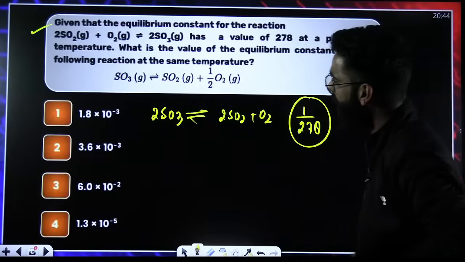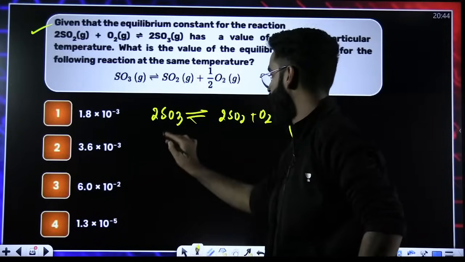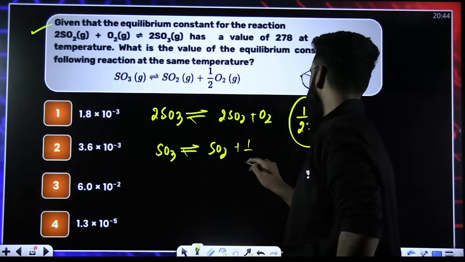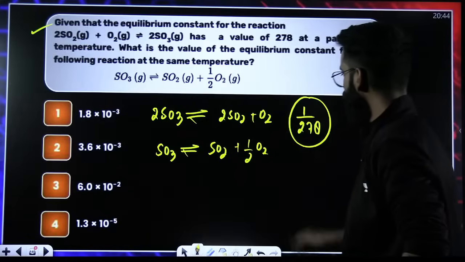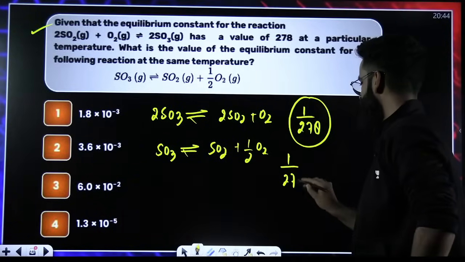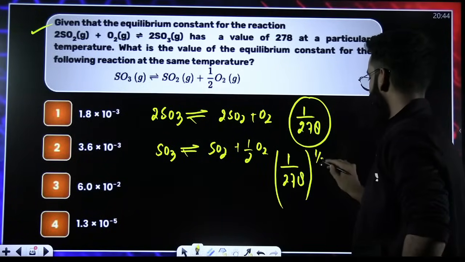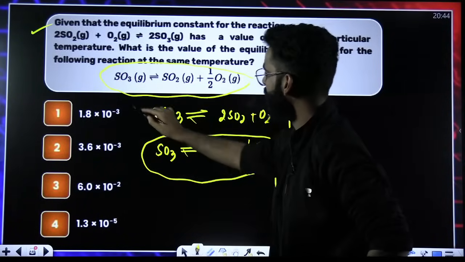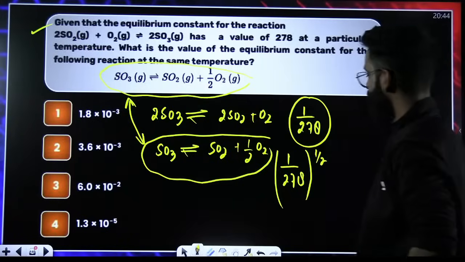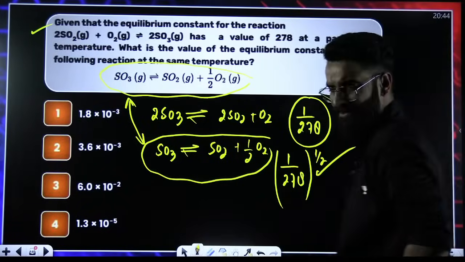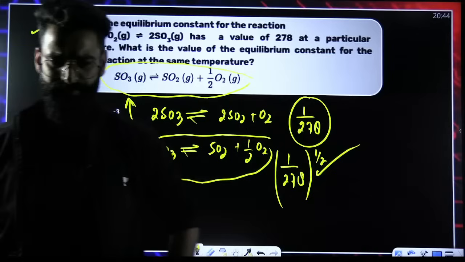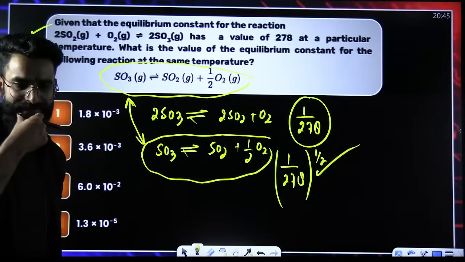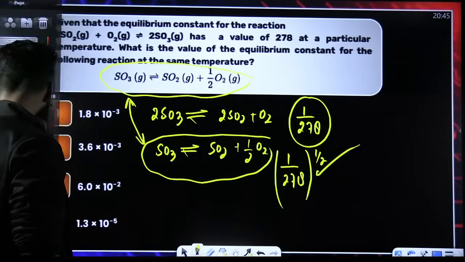Correct? Now, if I multiply this reaction by 1 by 2, this becomes SO3, this becomes SO2, this becomes half of O2. Since I have multiplied this reaction by 1 by 2, that 1 by 2 goes to the power of the equilibrium constant, right? So this is 1 by 278 raised to the power 1 by 2. Look at this particular reaction and the given reaction. Are these 2 reactions the same? Yes, these 2 reactions are the same. Now get it solved and you are done getting the equilibrium constant. Perfect, people. I hope this is clear.